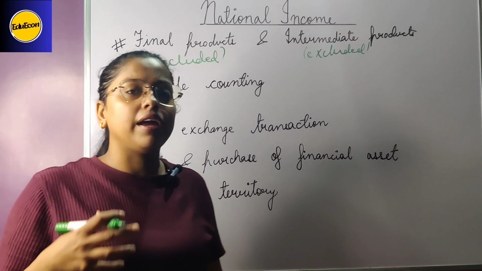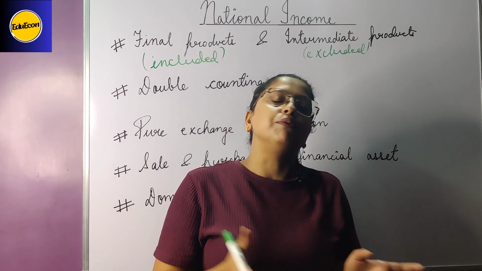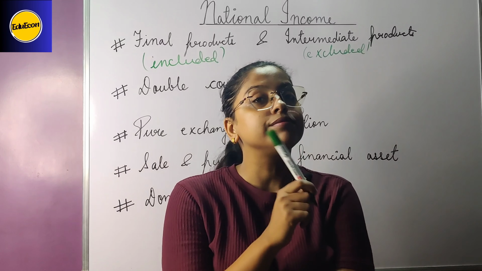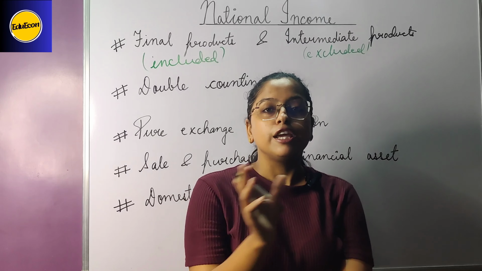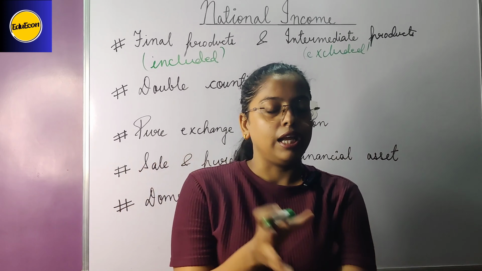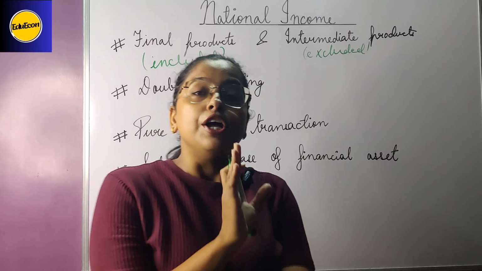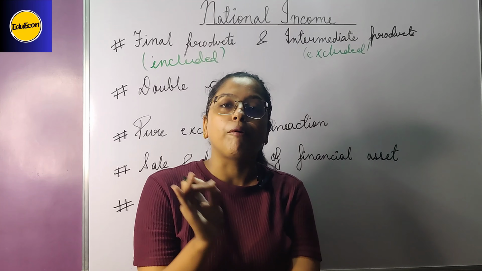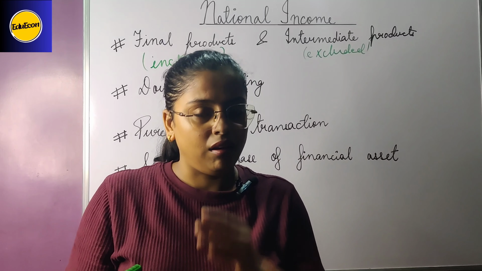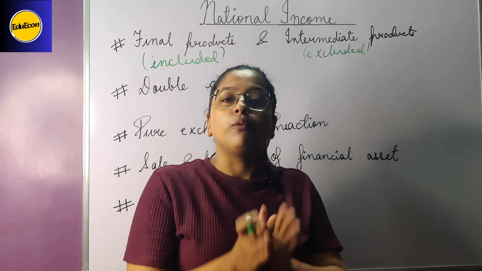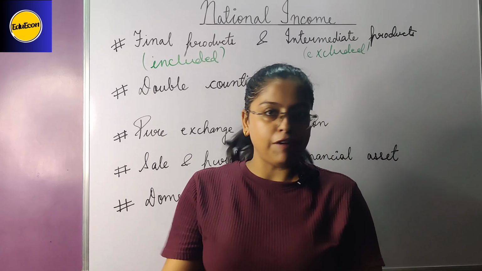Now, for example, if I ask a question, how can you treat intermediate products in computing national income? What is the answer? Think of it. Computing means calculating national income, so what will you do? In national income, intermediate products are excluded. We only include the final product. Why? Because intermediate products are already included in the market price of the final product.